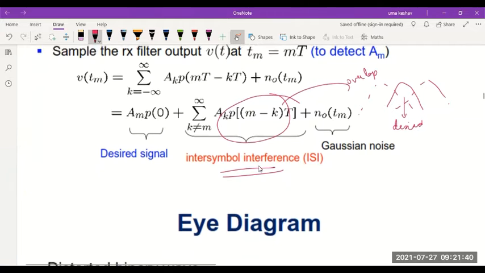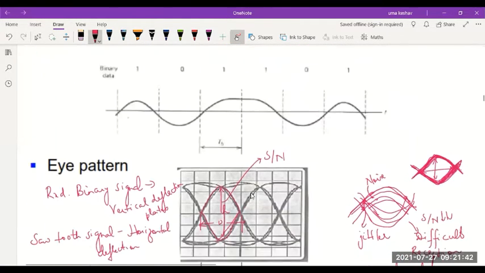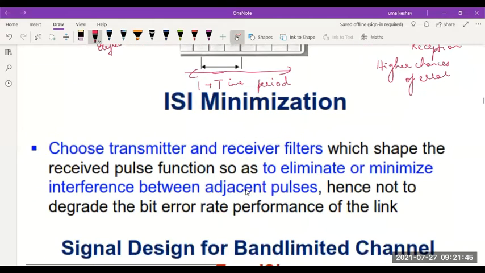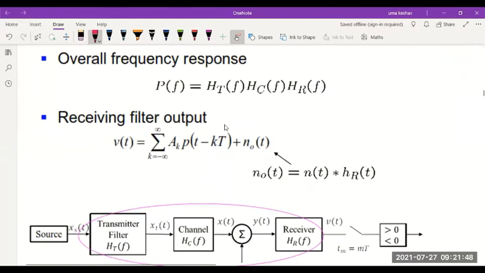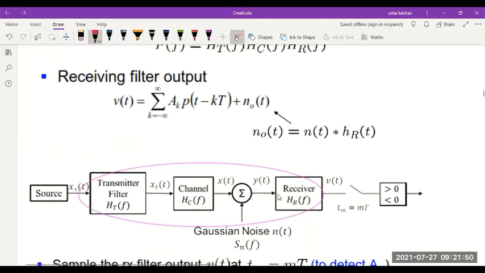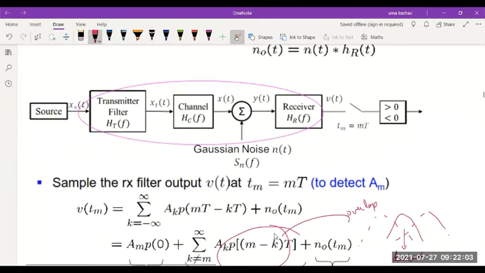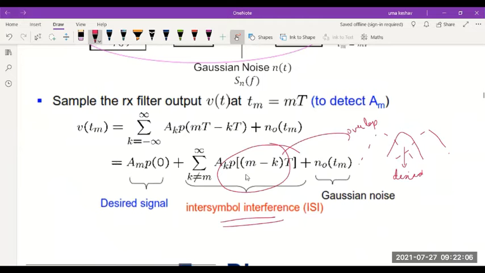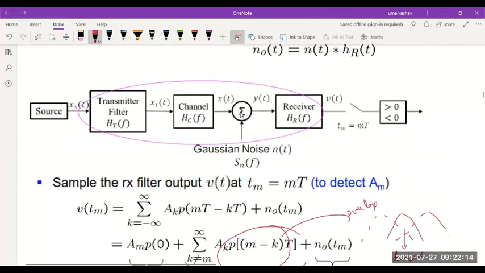So the inter-symbol interference is caused, and that inter-symbol interference we showed mainly occurs because of the three filters. We said the transmitter can also act like a filter, the channel filter, the receiver filter, and we did it with the absence of noise. Today I showed you with presence of noise also. It only causes the same two signals, the desired signal, the ISI, along with the noise added whenever we show Gaussian noise added to the signal in the channel.